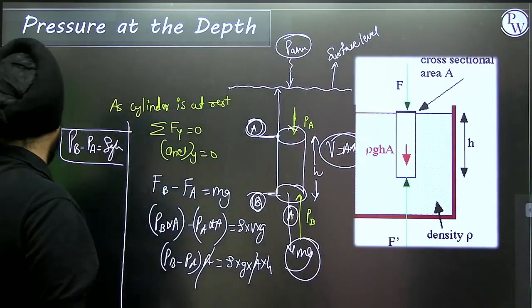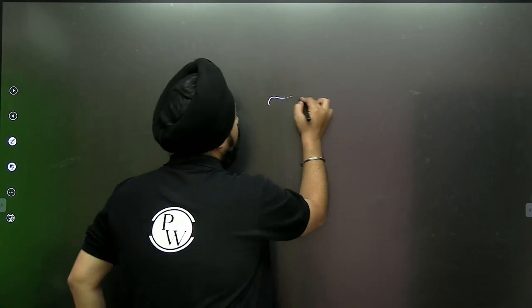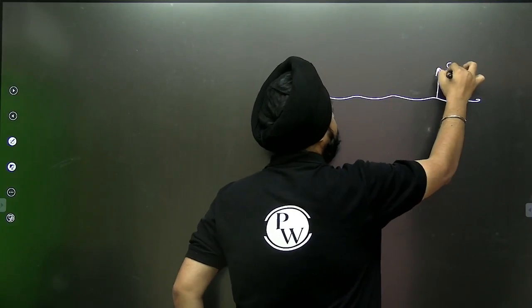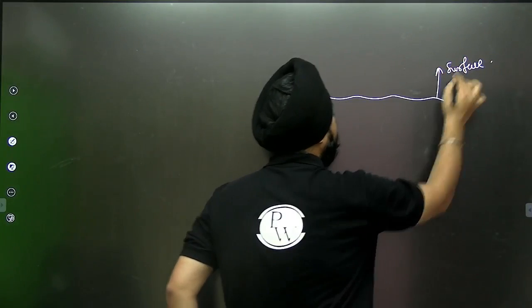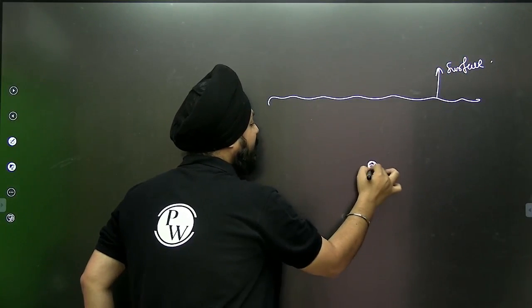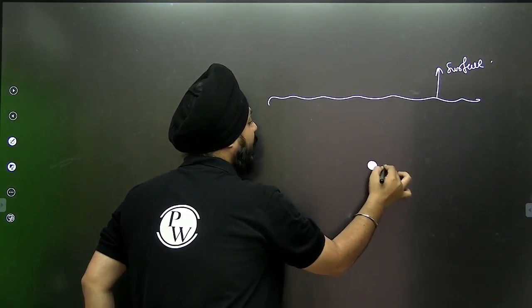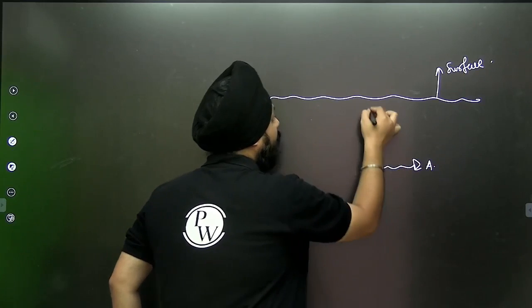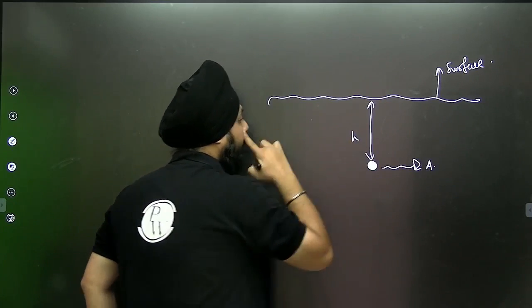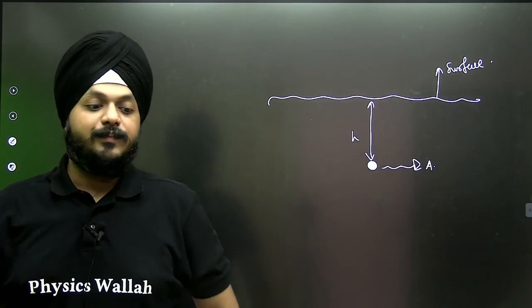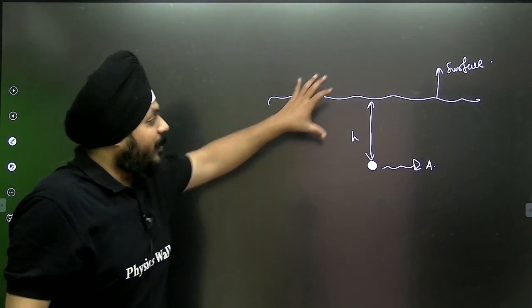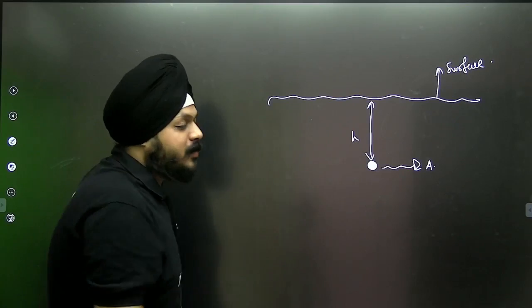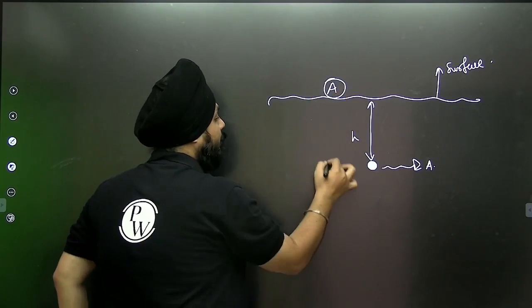Suppose this is the water surface. If a particle is kept at the point A, which is at the height h below the surface level, do we have any kind of pressure difference between these 2 points A and B?